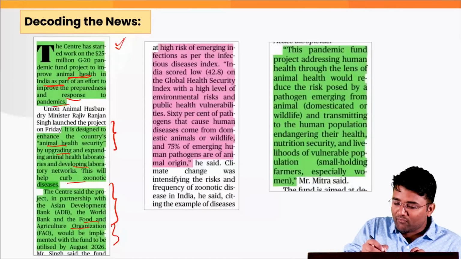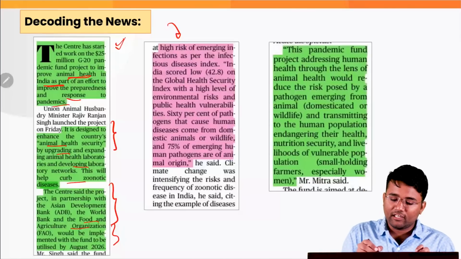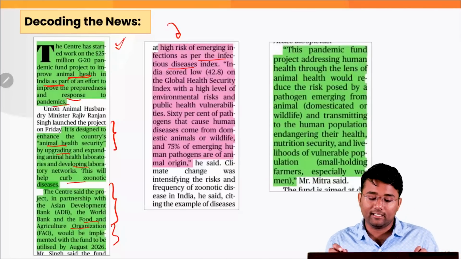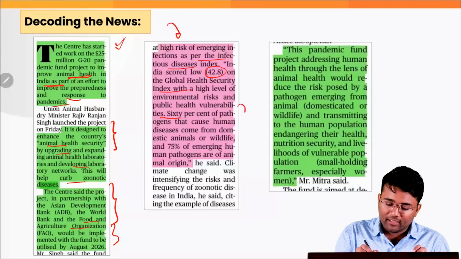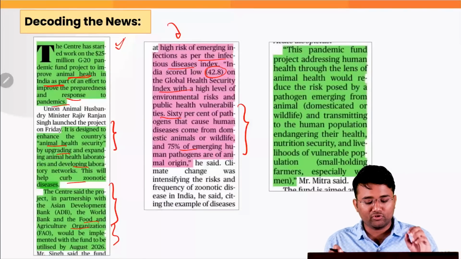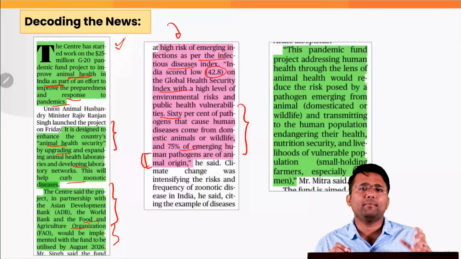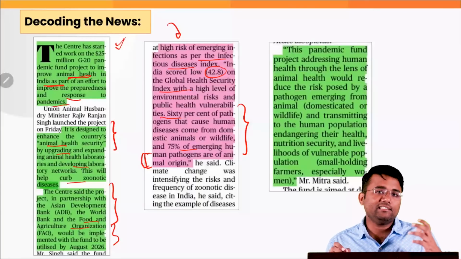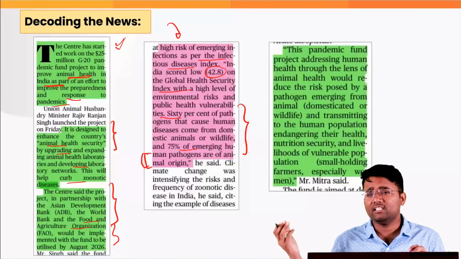Also, if you look into that, why it is important for India is that India is located at a high risk of emerging infections as per the Infectious Disease Index. India scored low, 42.8, on Global Health Security Index with a high level of environmental risk and public health vulnerabilities. 60% of pathogens that cause human diseases come from domestic animals or wildlife, and 75% of emerging human pathogens are of animal origin. For example, monkeypox or various other diseases that we have recently seen, for example, the various influenza, etc.